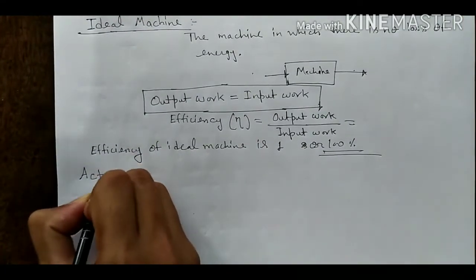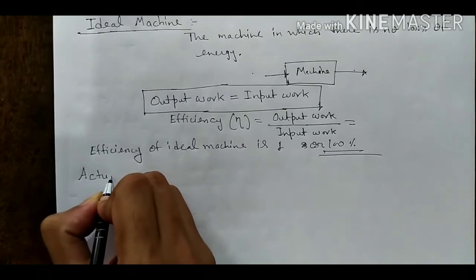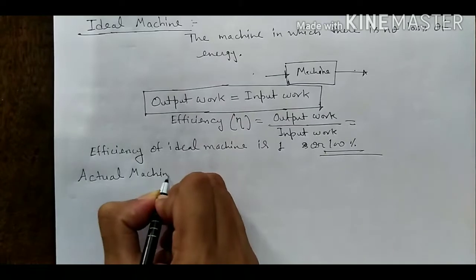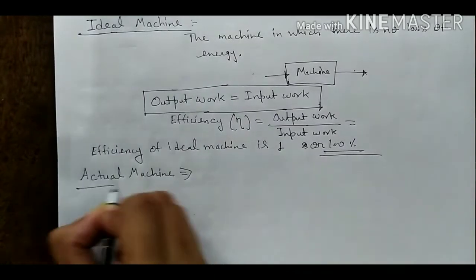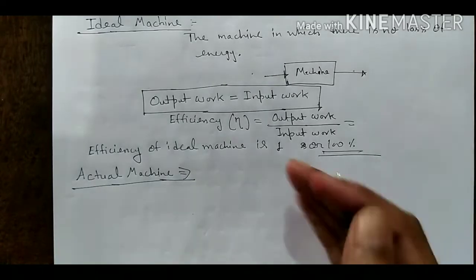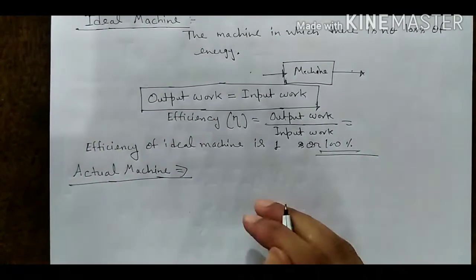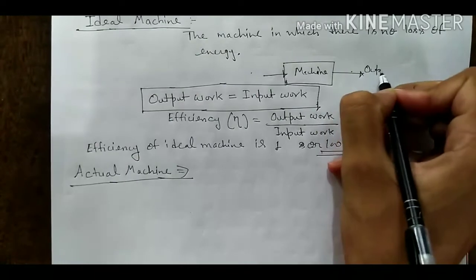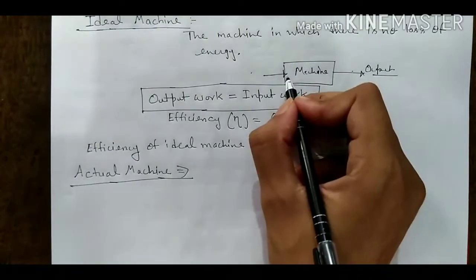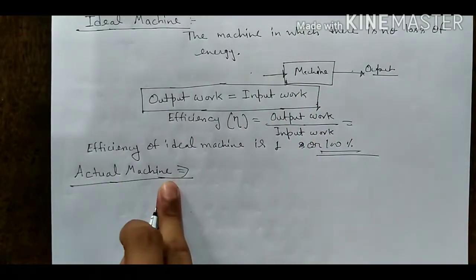Now we will study the next heading, actual machine. We are using actual machines in every industry or company. What is the actual machine? Actual machine means the machine in which output energy is less than input energy. The output energy of any machine is less than the input energy, and this machine is known as the actual machine.